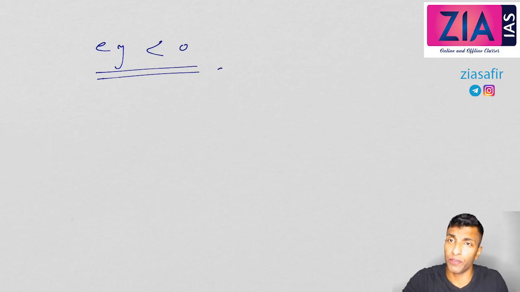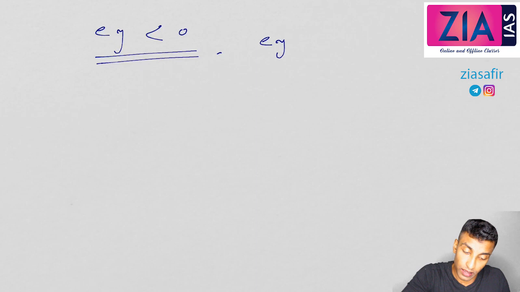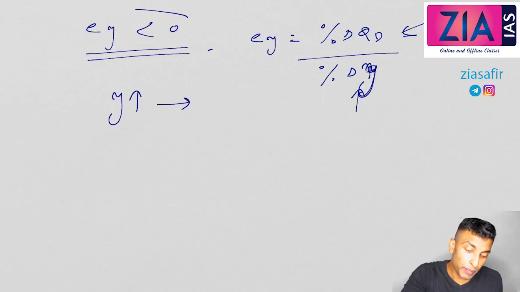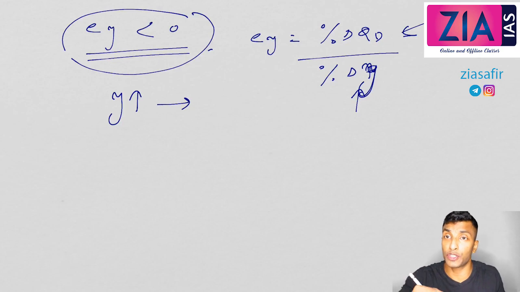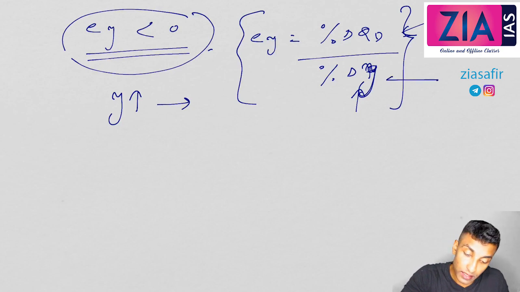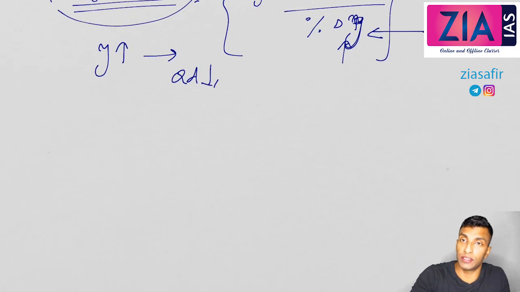When will this happen? When will EY be less than 0? See, EY is percentage change in quantity demanded to percentage change in income. When will it be less than 0? It has to be negative. From this you can tell it will be negative when income is increased but quantity demanded is decreased. Okay, so income increases and quantity demanded will decrease.